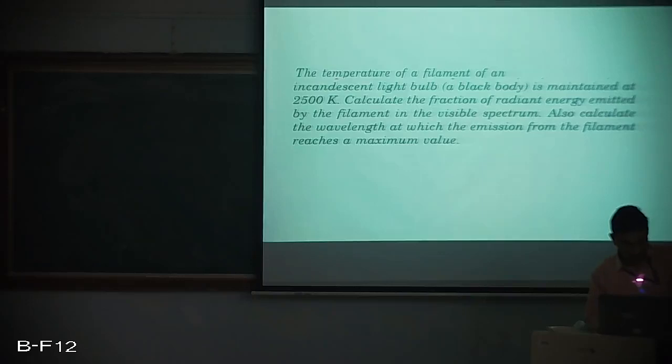We'll move on to the third problem. The temperature of a filament of an incandescent light bulb, a black body, is maintained at 2500 Kelvin. Calculate the fraction of radiant energy emitted by the filament in the visible spectrum. Also calculate the wavelength at which the emission from the filament reaches the maximum value. This is the statement of the problem.